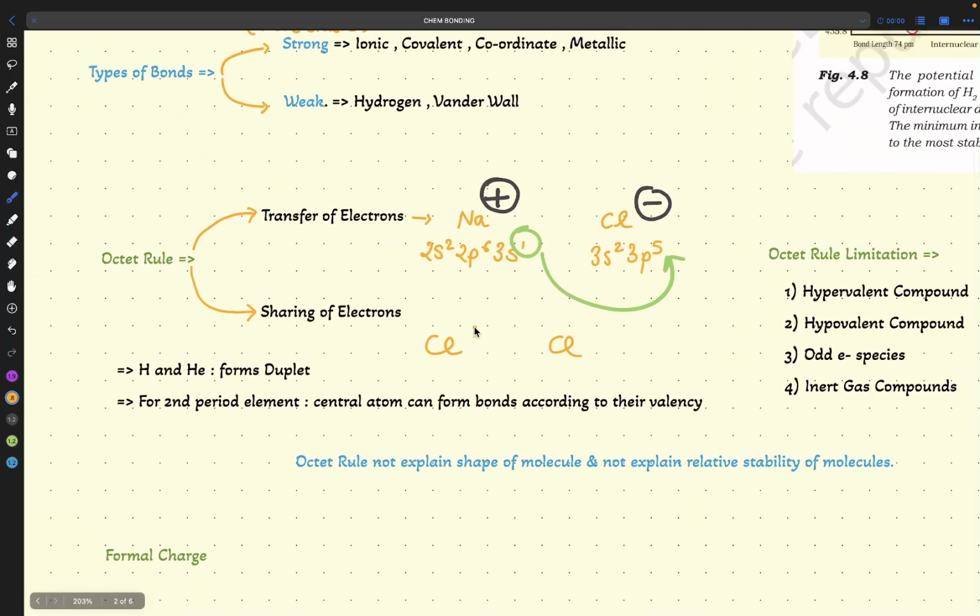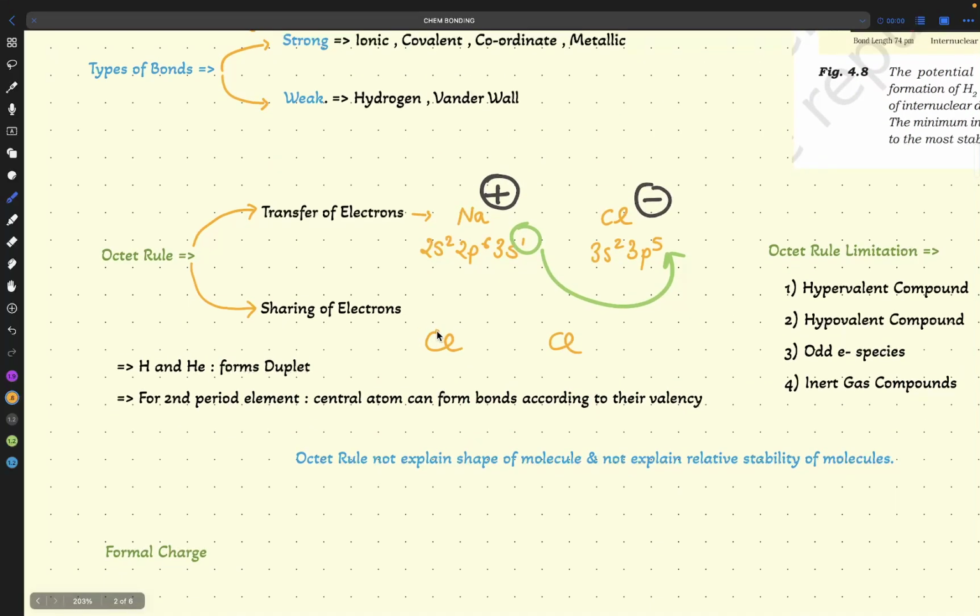We will see here. Now what happened here? We know that Cl has 7 valence electrons. So that's why I will draw here 1, 2, 3, 4, 5, 6, 7. And 1, 2, 3, 4, 5, 6, 7.